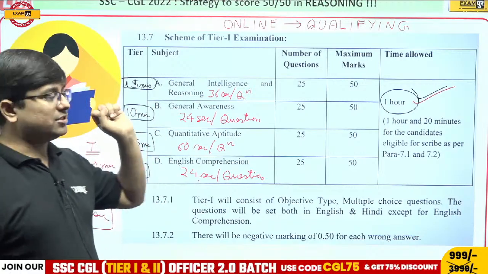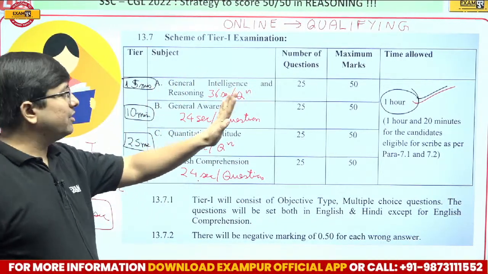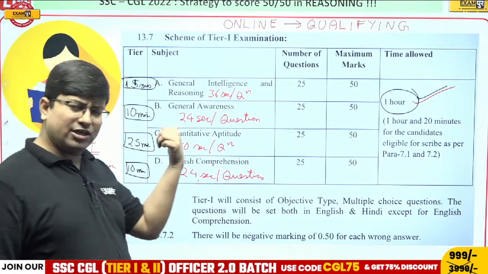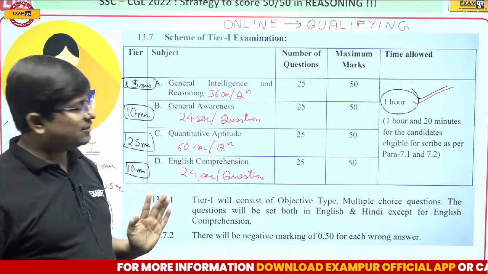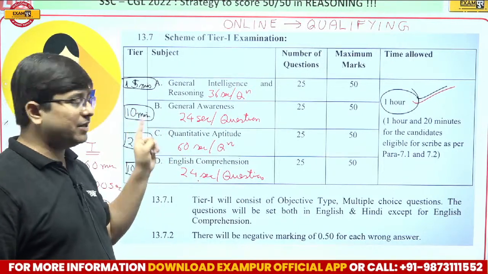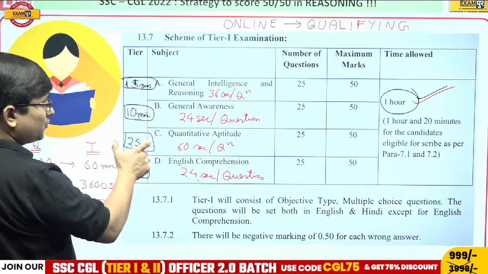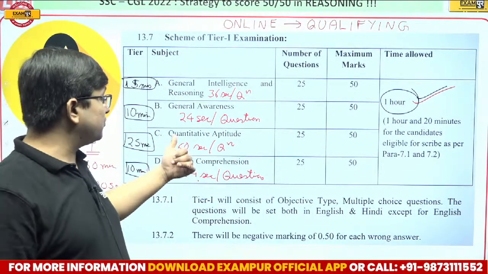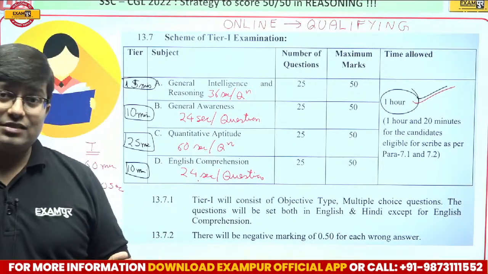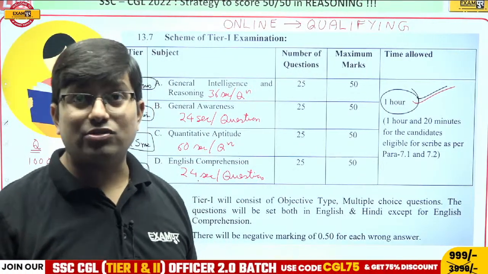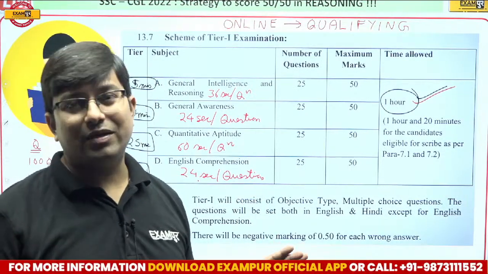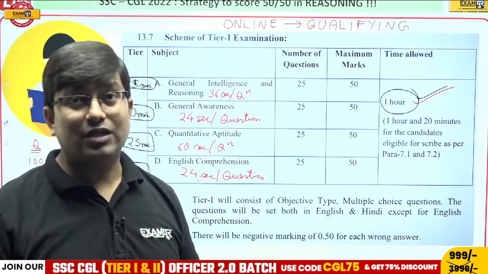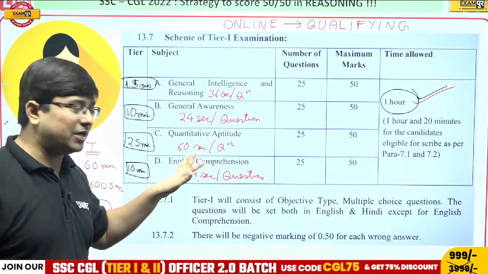about general intelligence and reasoning, my dear students, 15 minutes is sufficient. So you are getting 36 seconds per question over here, which is the average. Now, general awareness, either you know that or you do not know that. So 24 seconds per question, which gives you 10 minutes. Now, quantitative aptitude, it's 25 minutes, 60 seconds per question. Obviously there will be some questions which will consume less time than 60 seconds. Some questions you can see and mark verbally, but there are some arithmetic questions which can be calculative, or some advanced ones which you might have to think about. So that is why 60 seconds is good for this.